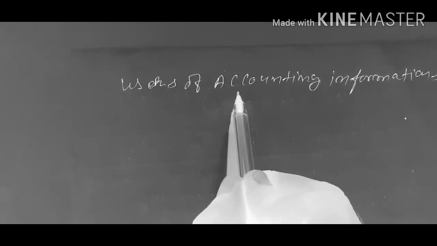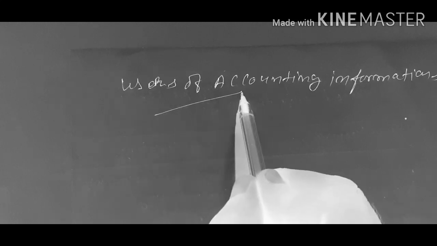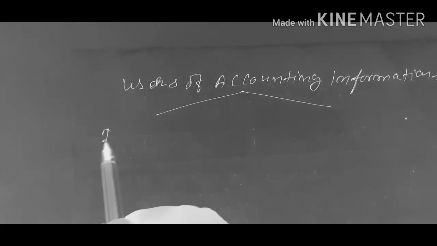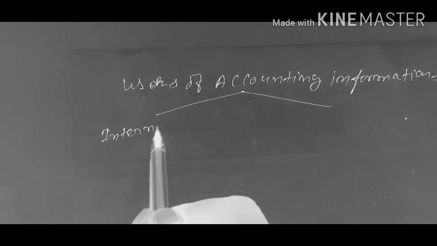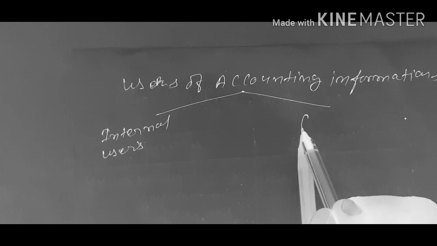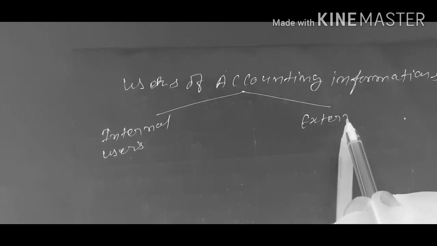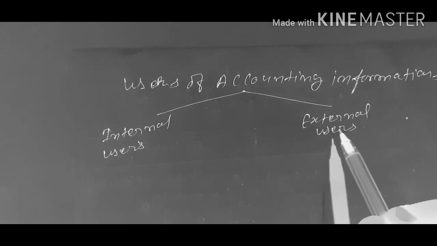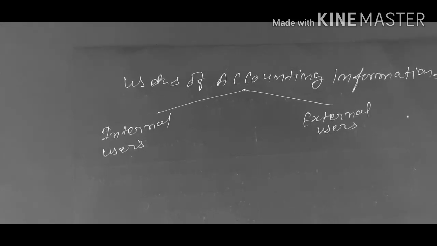Users of accounting information can be categorized as internal users and external users. Internal users means internal persons of the business, and external persons of the business are external users.